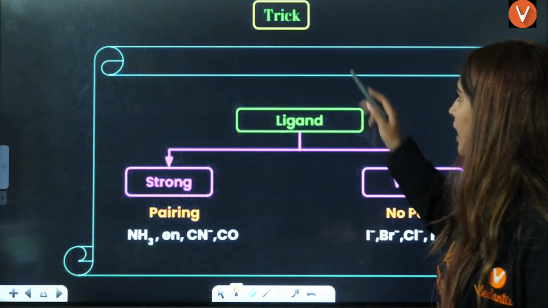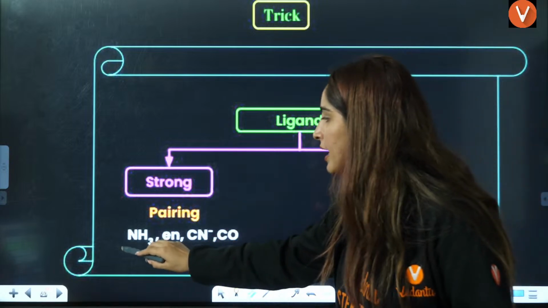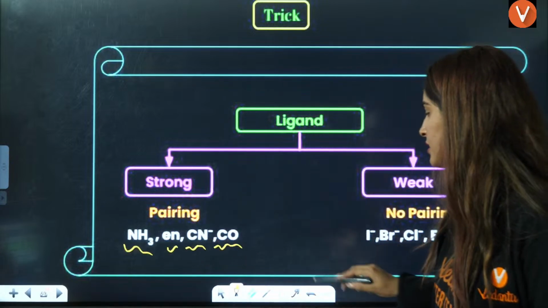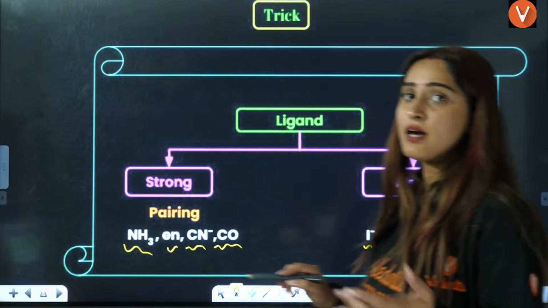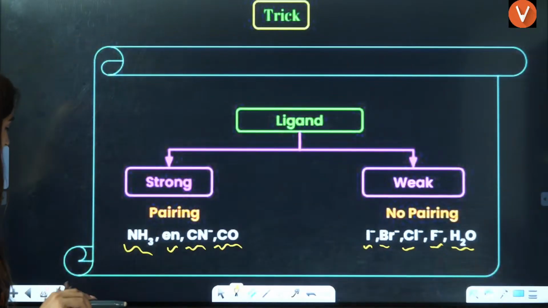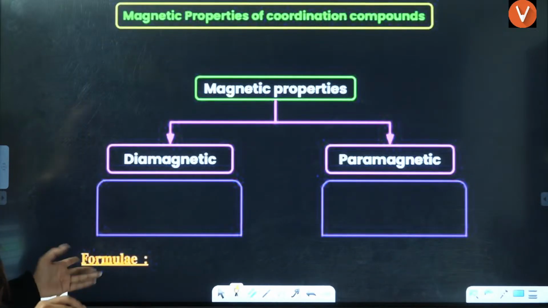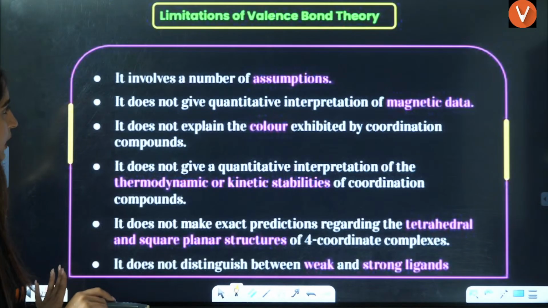Next, we have done that strong ligands are NH3, en, CN, CO. These are strong. Weak are I, Br, halogens, and water. These are weak field ligands, right? Next is dsp2. This we have already done, right?